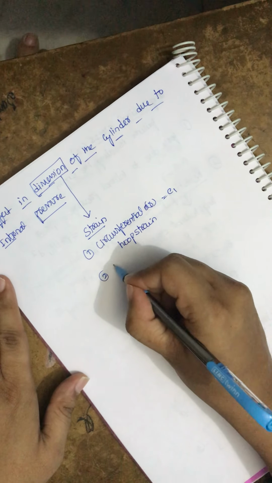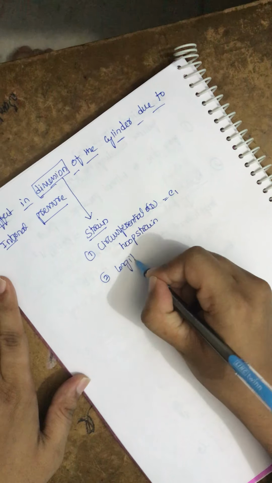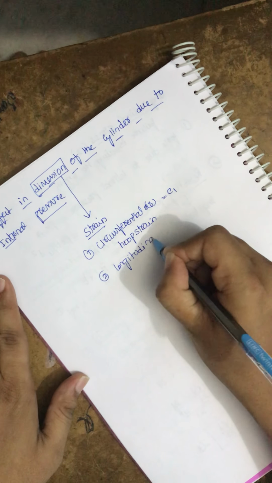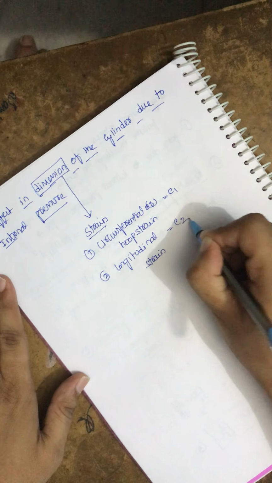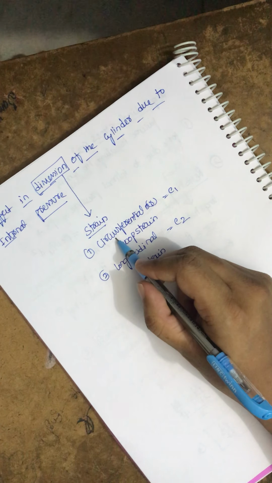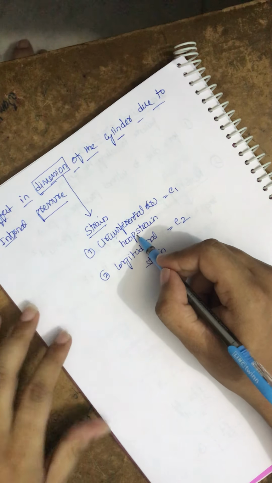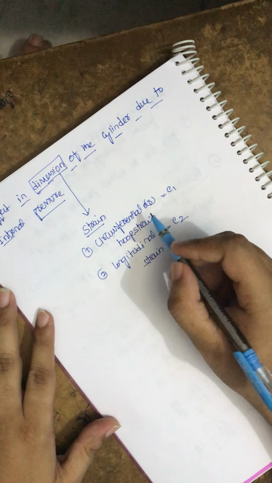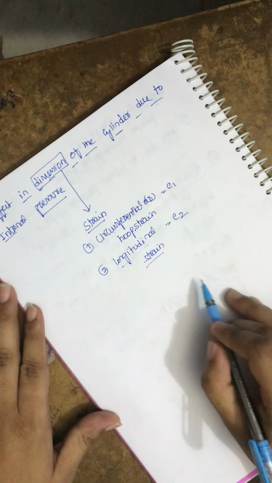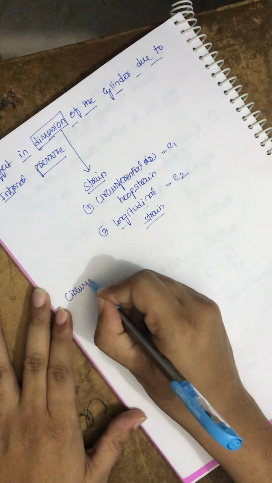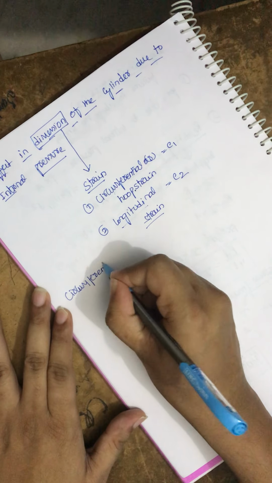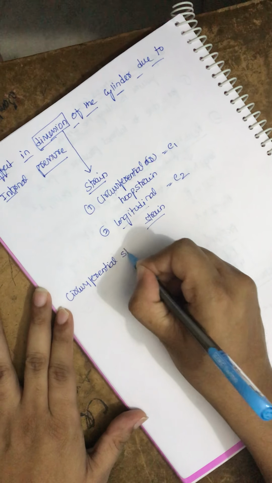Second one is longitudinal strain, which is E2. As I mentioned previously, circumferential is something which is along the circumference of the cylinder. This is along the longitude of a cylinder. First we will see the circumferential part, and then we will go to the longitudinal one.